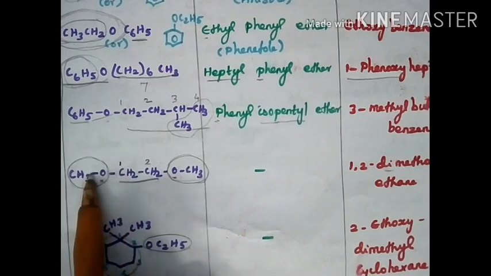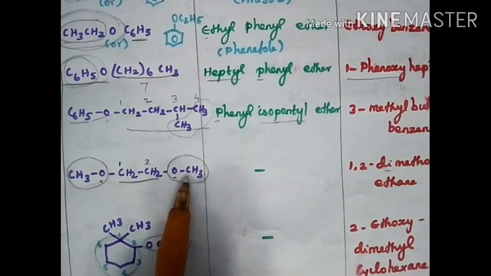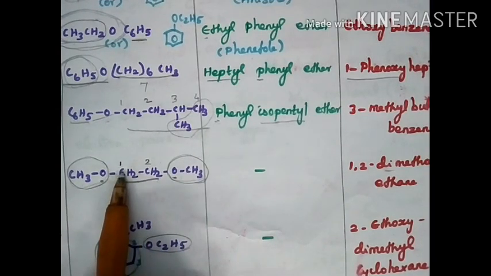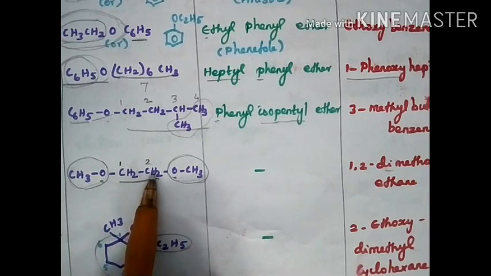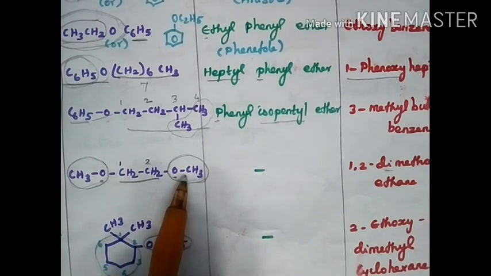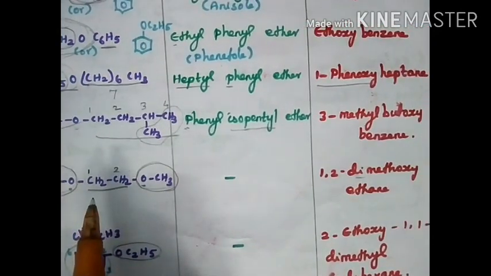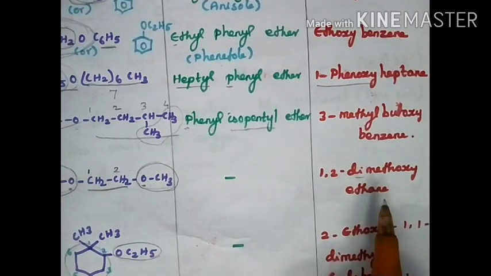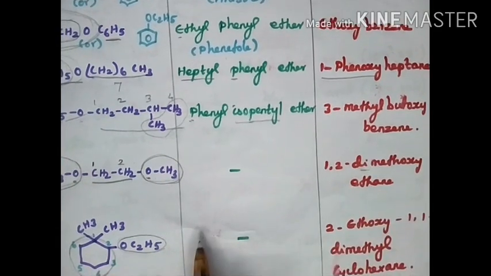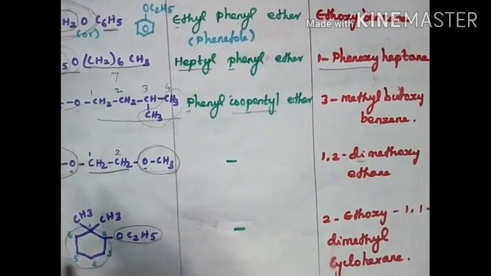1, 2. Now the methoxy group is attached to which carbon? First carbon also we have a methoxy, second carbon also we have a methoxy. So 1,2-dimethoxyethane. And the next compound is a benzene ring